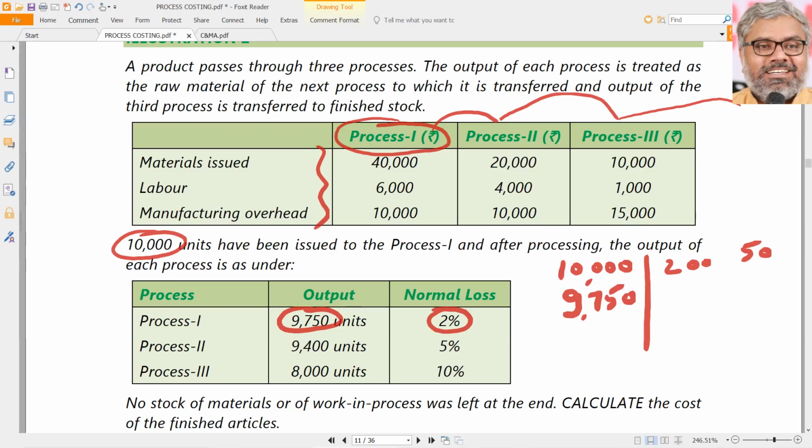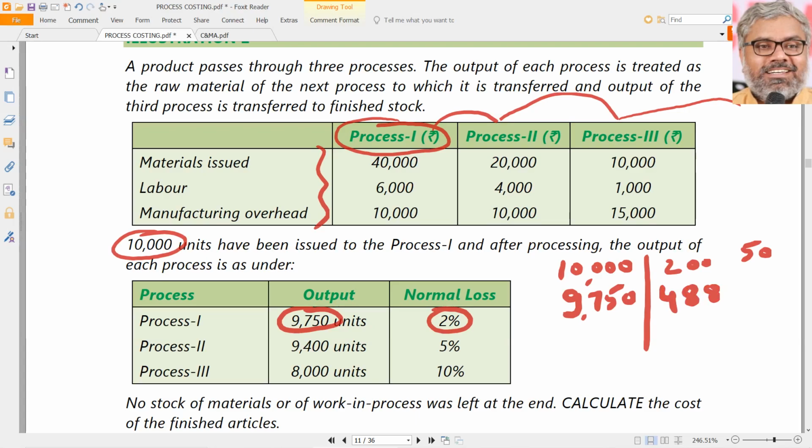On that, 5% is supposed to be normal loss. That means 487.5. Let us, for convenience, call it 488 units of normal loss. 488 units of normal loss could be there.